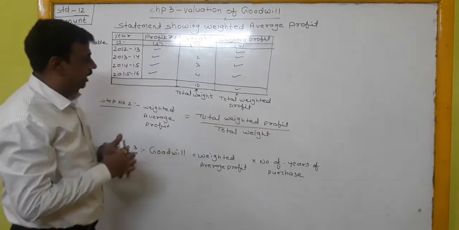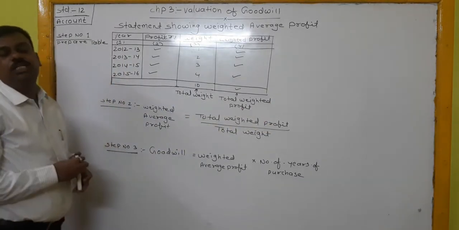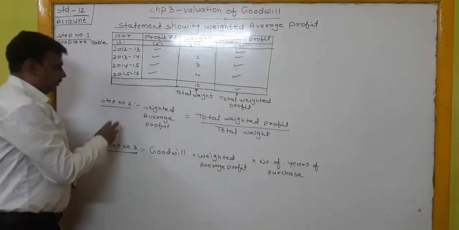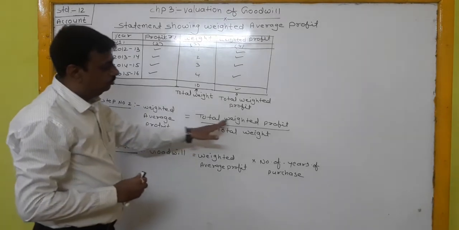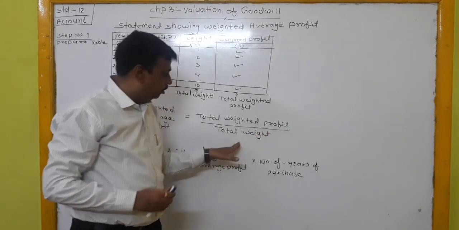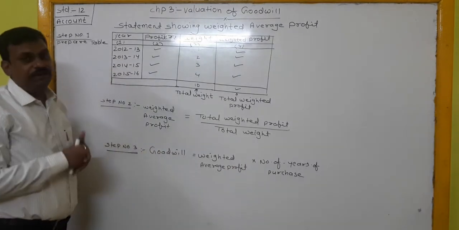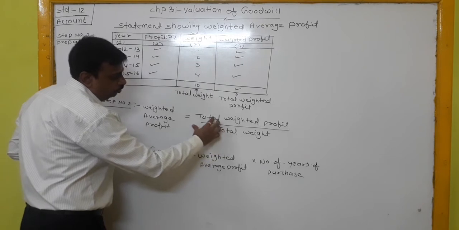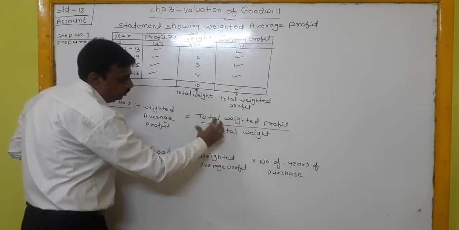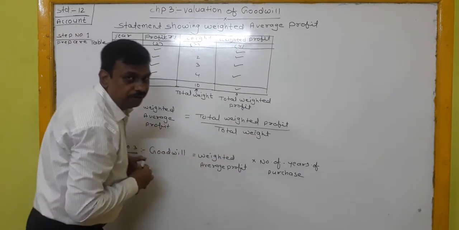After that, the second step is to find out the weighted average profit. The formula for this is total weighted profit upon total weight. For that we use the formula: total weighted profit divided by total weight.